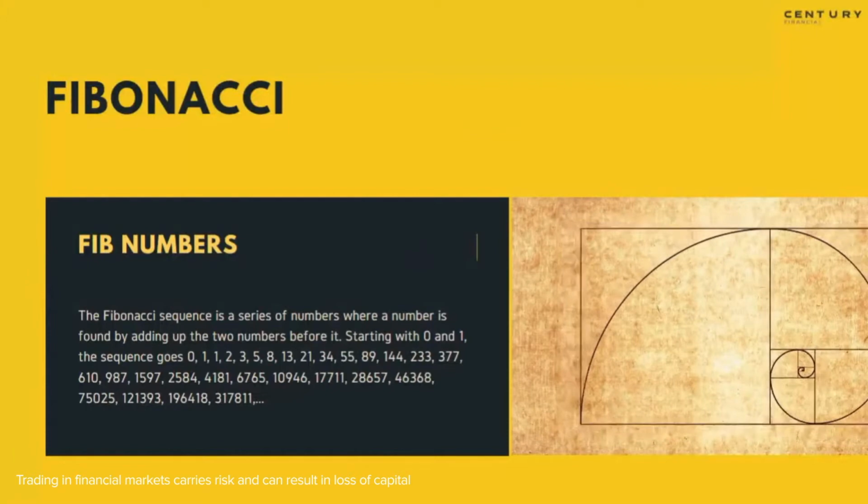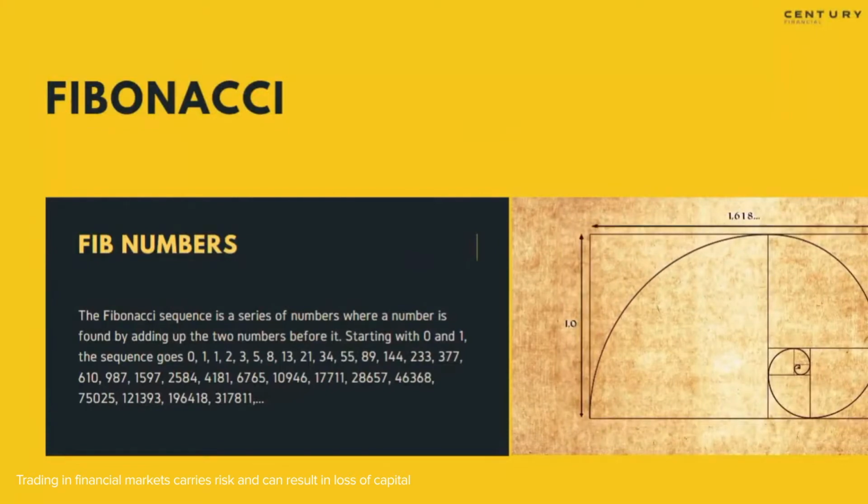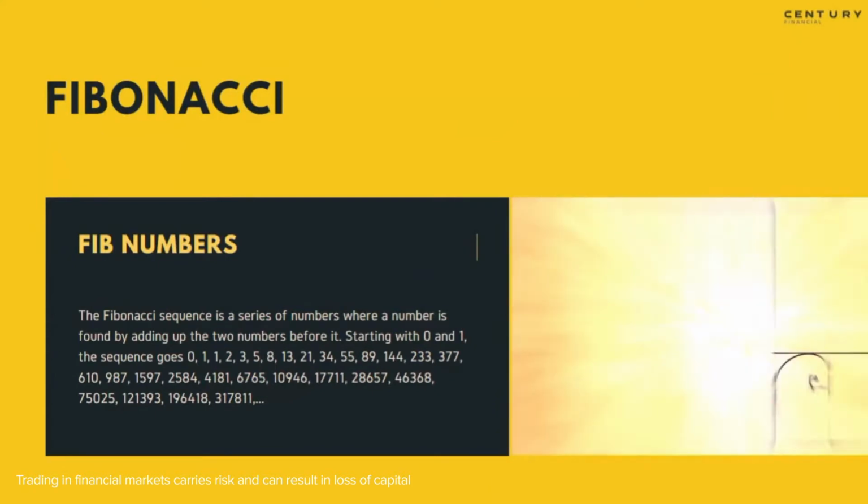Sorry for that again. As I mentioned to you, Fibonacci is nothing but just a series of numbers, starting with 0 and 1. So if you add 1 plus 1, you get 2. You add 1 plus 2, you get 3. You add 2 plus 3, you get 5, and it goes on to infinity. Now, why are these numbers so important? Let's look at where Fibonacci appears in life.